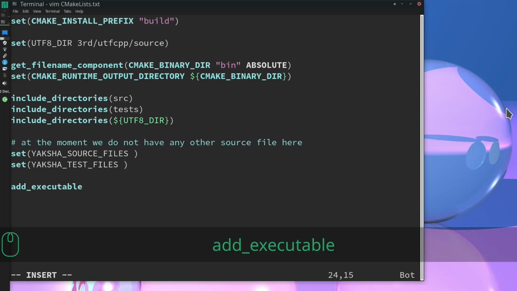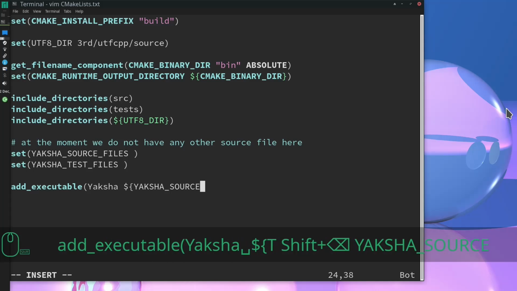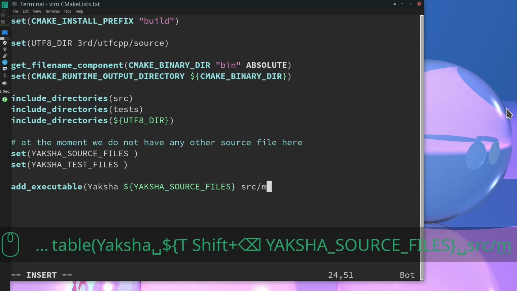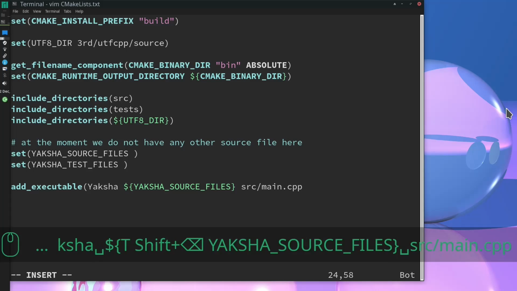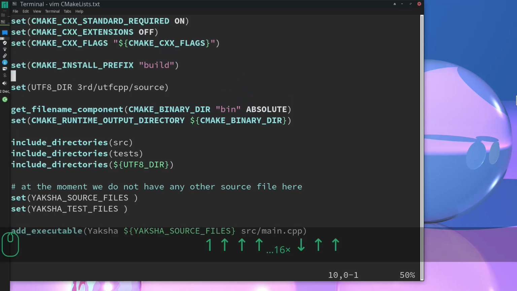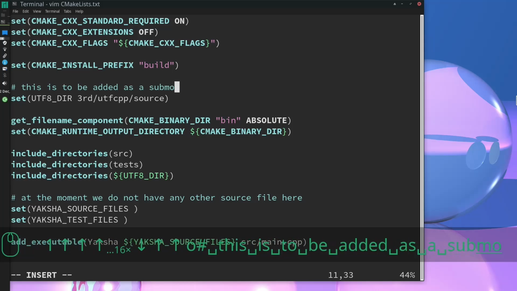Now, creating the first executable here, which is going to be the Yaksha binary, and that is the main CPP. All right, we add the sources here, and then we add the main CPP. Yeah, if you know CMake, you will notice I'm not putting the common sources as a library, which I will do later on. If we do it that way, we don't need to compile the same thing again and again, but it is fine for now. We will do that later in a separate video.